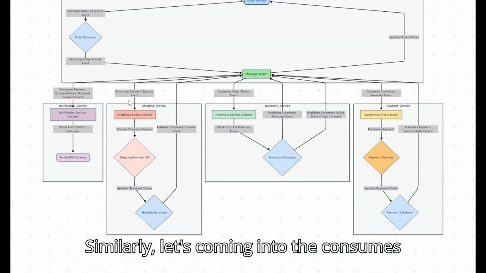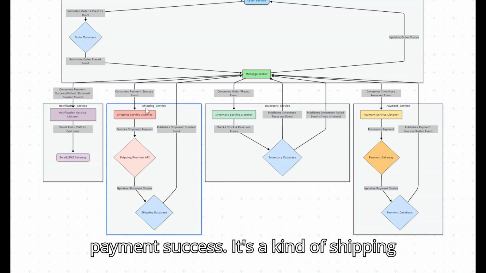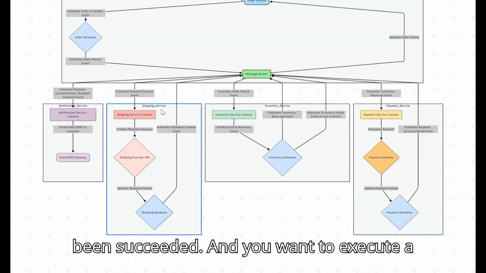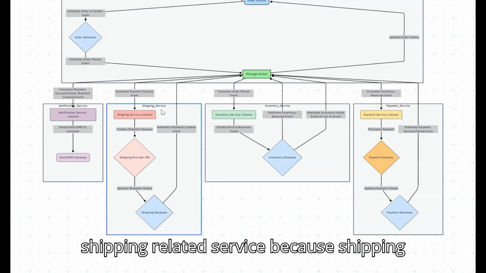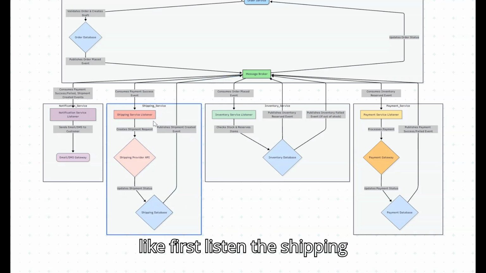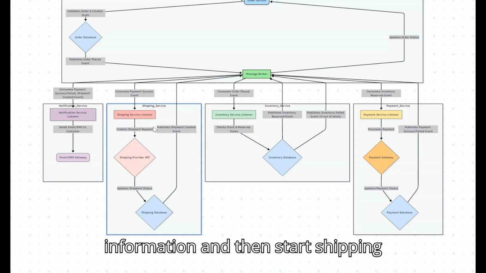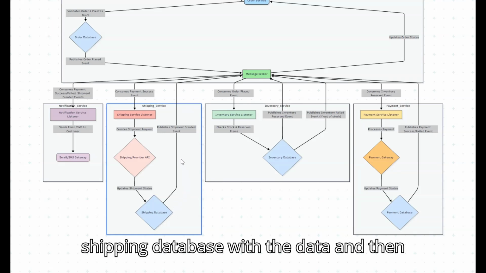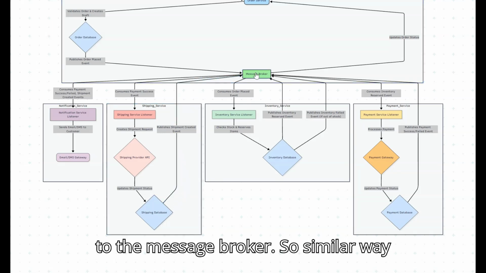Similarly, let's come to the consumes payment success event. It's a shipping service. Let's say your payment has succeeded, then you want to execute a shipping related service, because the shipping service holds the life cycle of the shipping process. Like, first it listens for the shipping information and then starts the shipping process, and then it updates the shipping database with the data, and then it responds back with the event to the message broker.